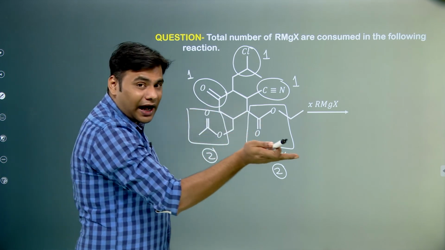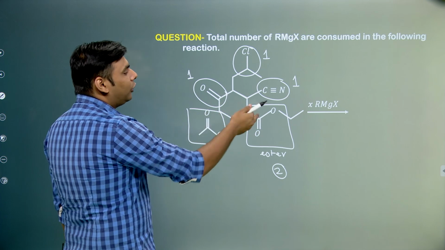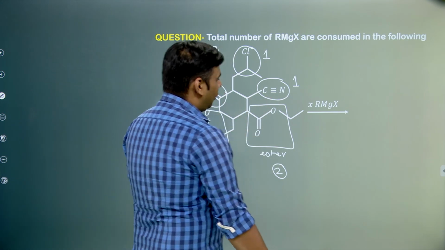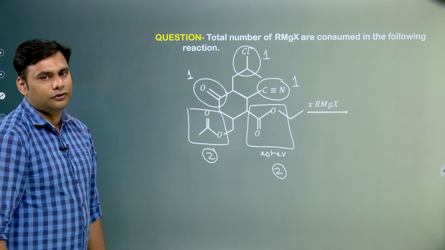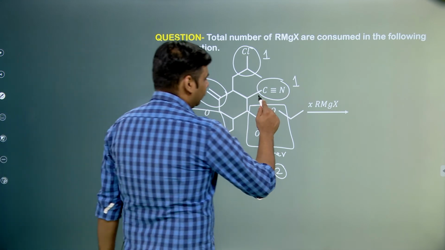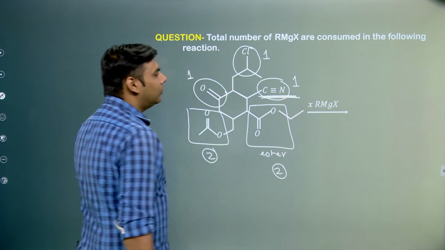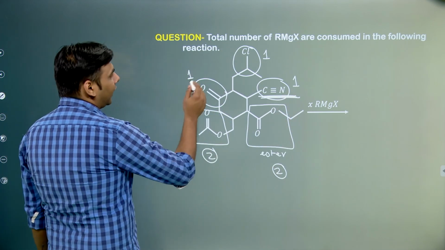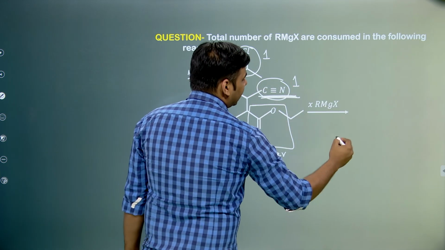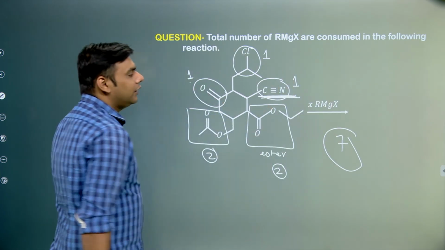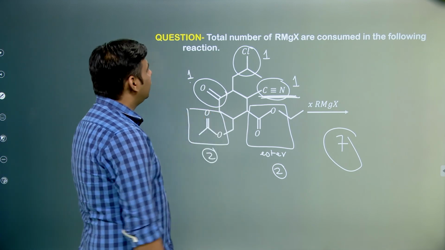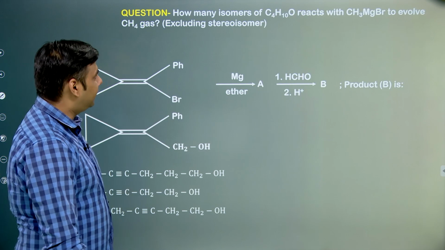When we put RMgX, it would react with active hydrogen first and would not give the proper yield of the product. So for simplicity, in such questions we just assume that it reacts with only 1 mole of Grignard reagent. So basically 2, 4, 5, 6, 7. It is consuming 7 moles of Grignard reagent. So this is again a very conceptual question that could be asked in JEE Advanced or Mains.